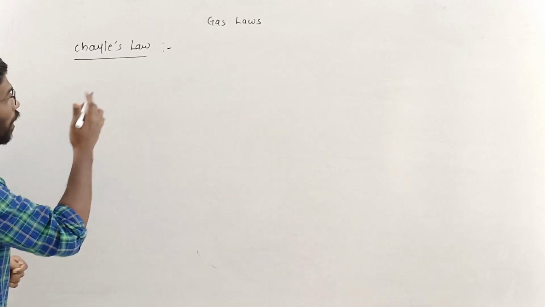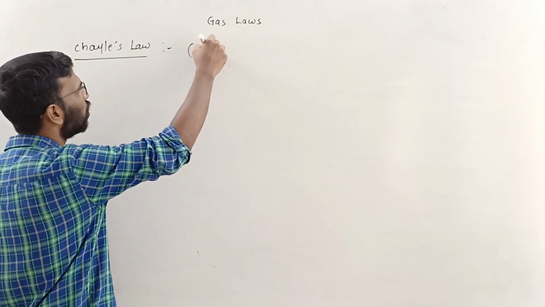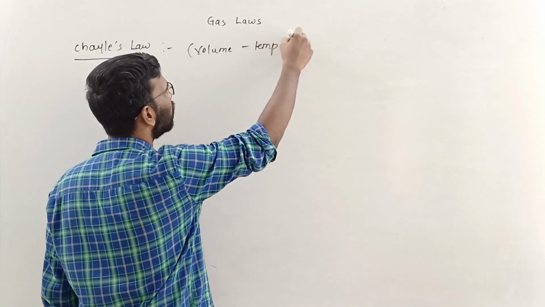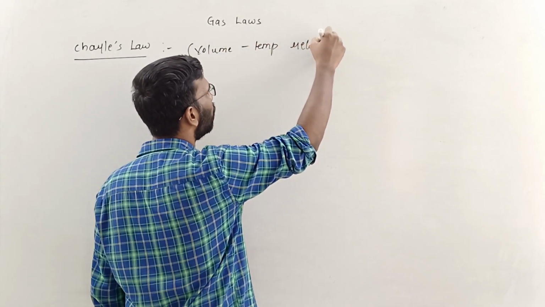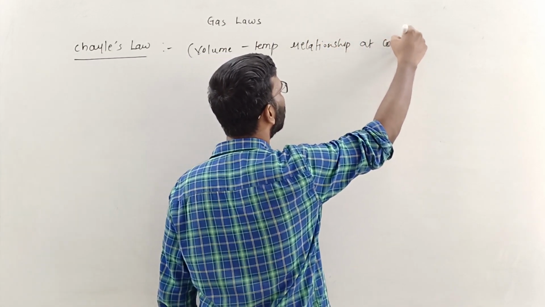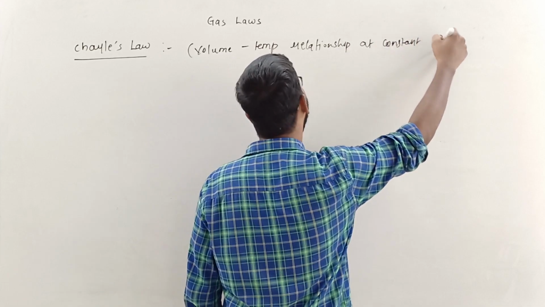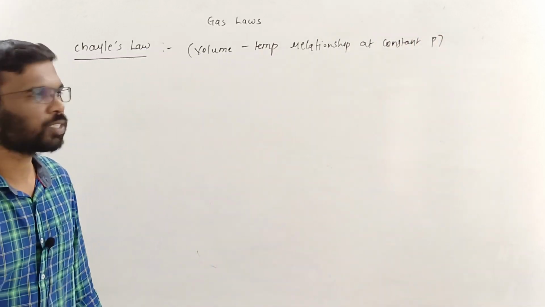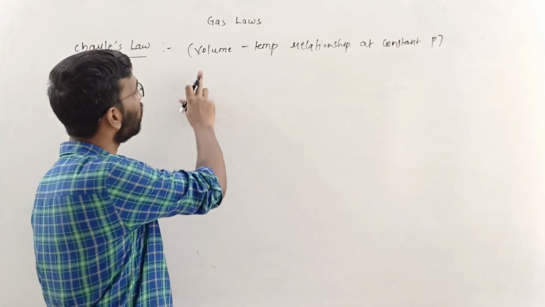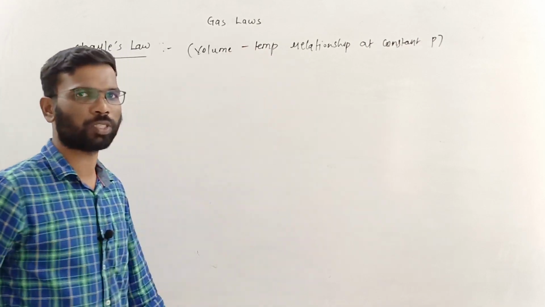Here it is the volume-temperature relationship at constant pressure. Boyle's law was the volume-pressure relationship at a constant temperature. Now this is the volume-temperature relationship at a constant pressure.